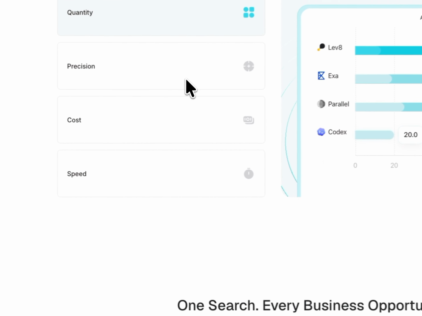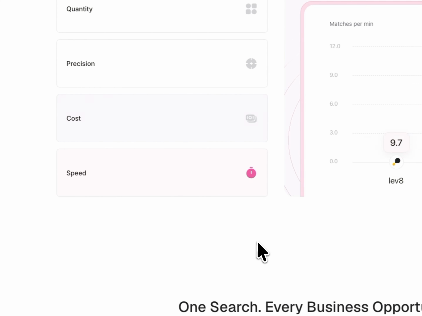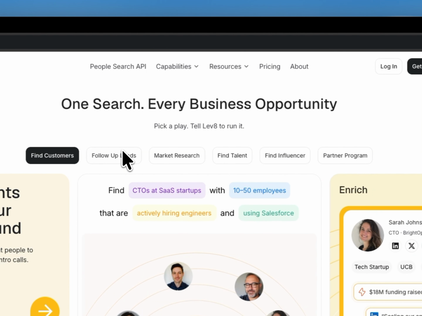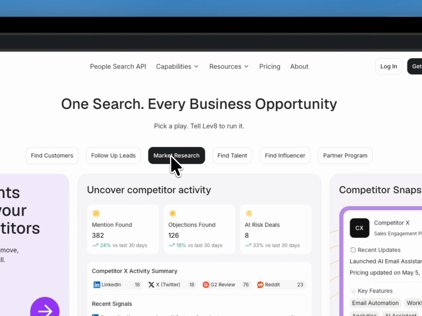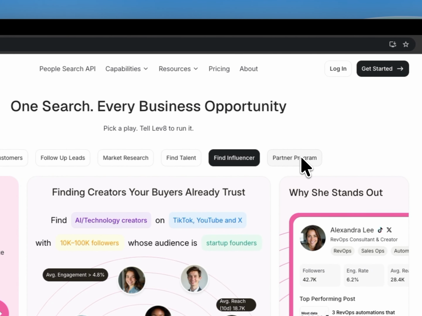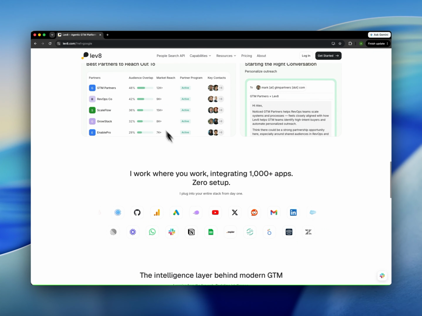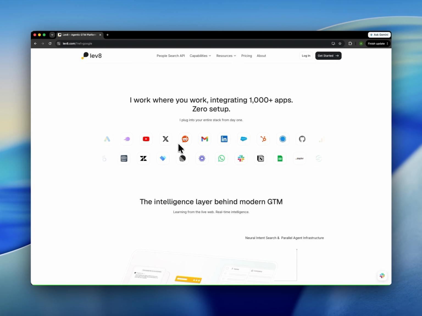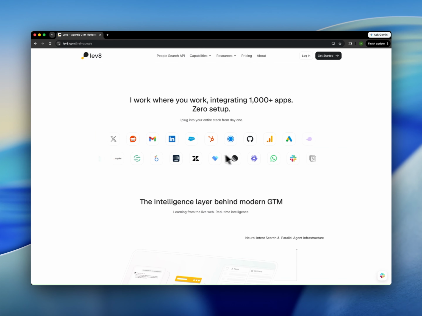And this is a product comparison: precision, cost, speed, and other elements of the page. So this is follow-up leads. Basically they are just showcasing their features: market search, find talent, find influencer, partner program, and all those stuff. It integrates with thousands of apps, zero setup, plugging into your entire stack from day one. So this tool works with any application on the internet, I believe, because I am able to see Salesforce, WhatsApp, Slack, big data things, Notion, and all those stuff.